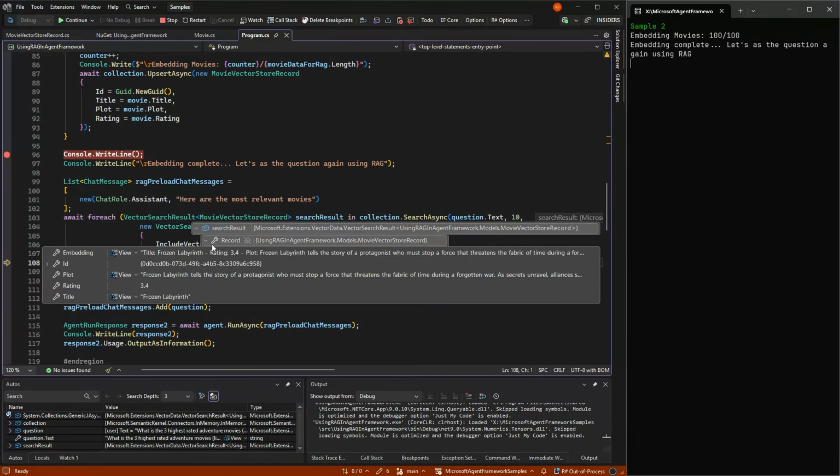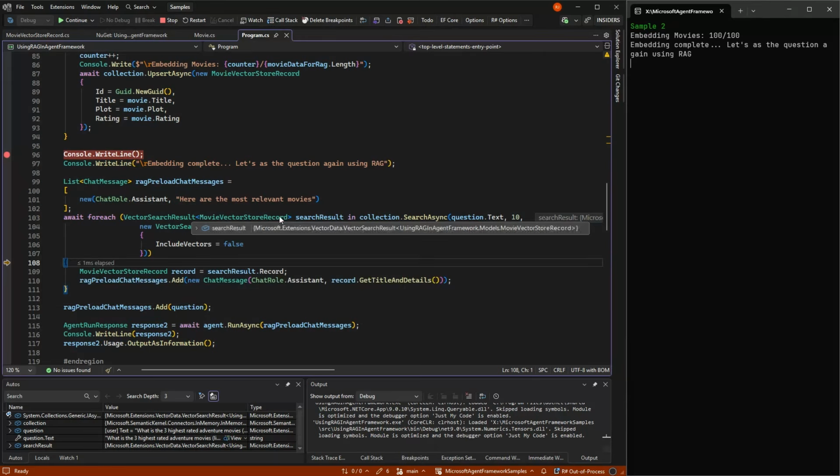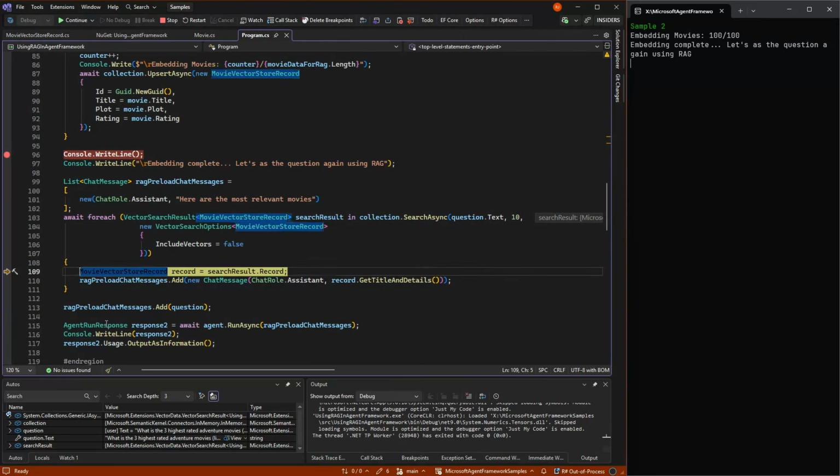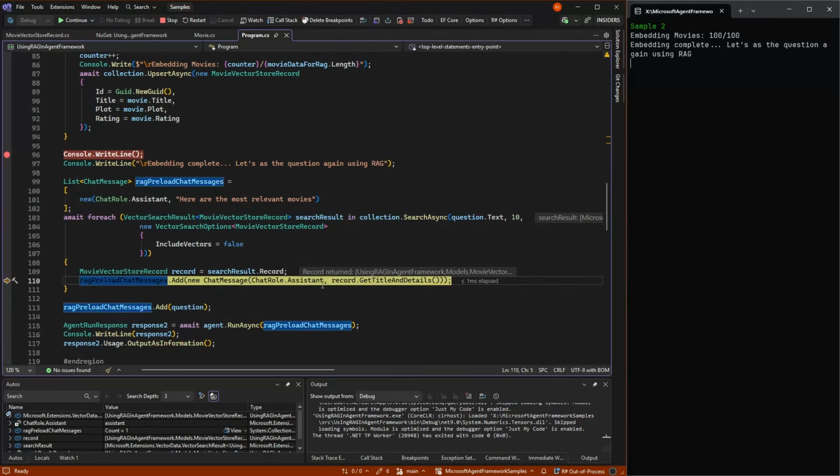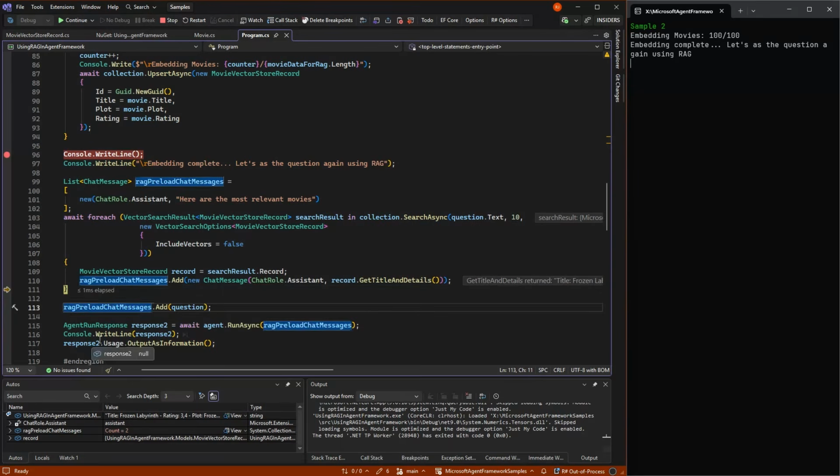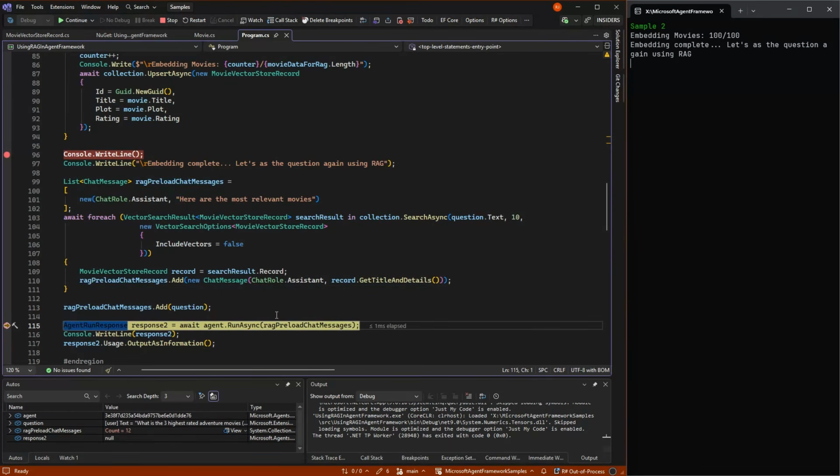And in this case, it was one called Frozen Labyrinth that was the most related to the question, which had the words adventure, it had movie, different things. And what we will see is we will end up with 10 of these. And if we set a breakpoint here, we now have, instead of 102, we have 12 things here. We have here the most relevant movies, the 10 the search found, and our question.